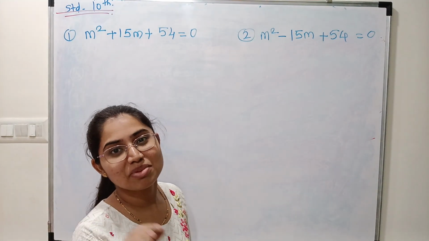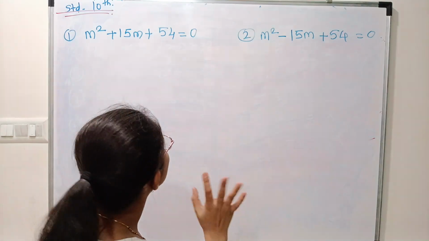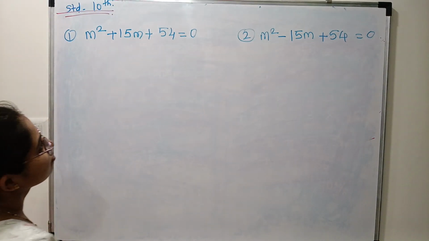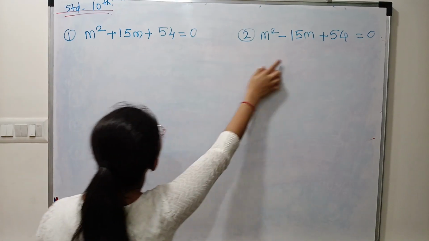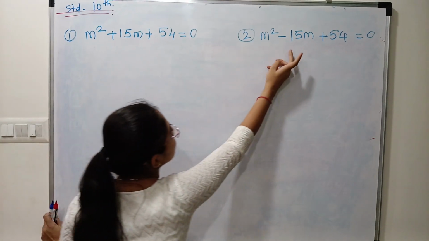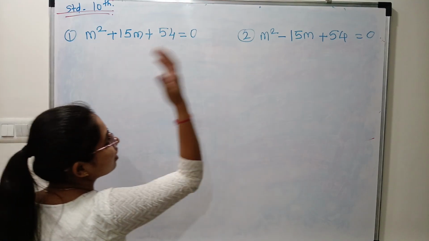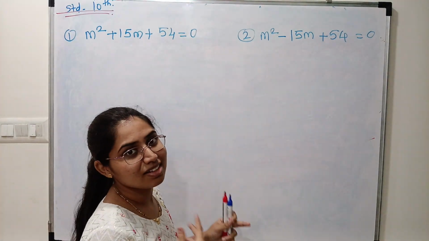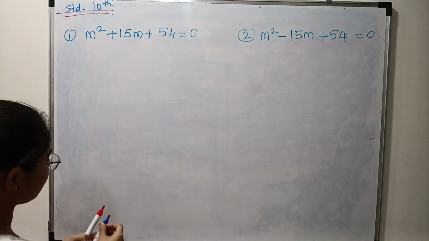These two questions are Maharashtra Board's favorite questions. Why? Don't know. But these two are favorite questions of Maharashtra State Board. See here, what is the difference between these two questions? Here only plus sign and here only minus sign. So one year it is coming with plus sign and one year with minus sign. So alternately these two questions are regularly coming. So today we are going to solve these two questions.